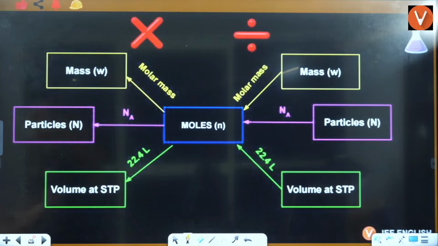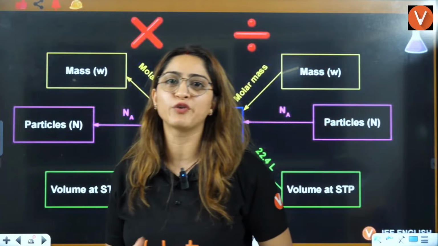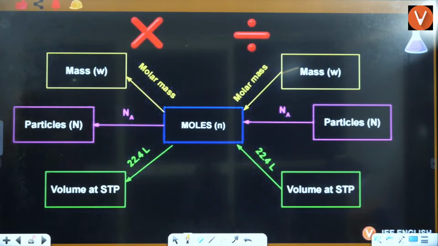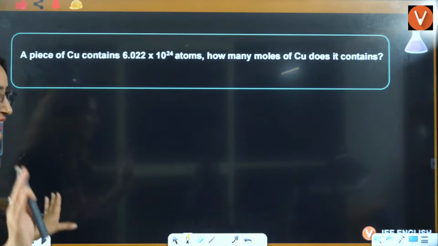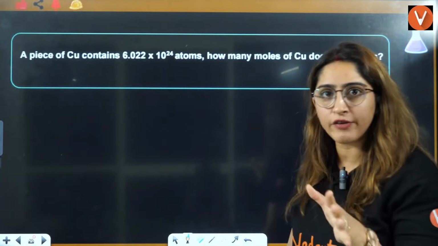Okay students, let's start with the questions. We are going to discuss questions only here. I can't directly teach you questions without telling you the concept of what we are going to do. So now we are going to start with the questions. Let's start, because without any question you won't be able to understand anything. Questions will help you understand things in a better way.